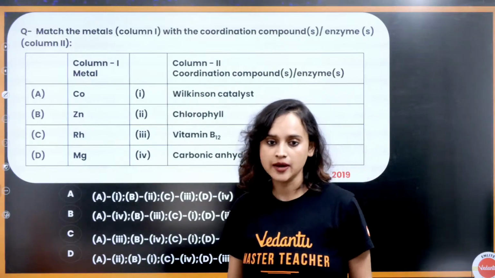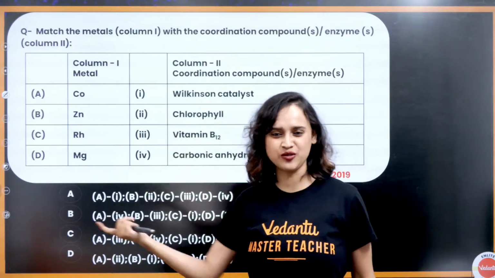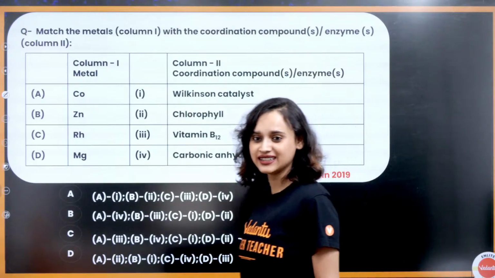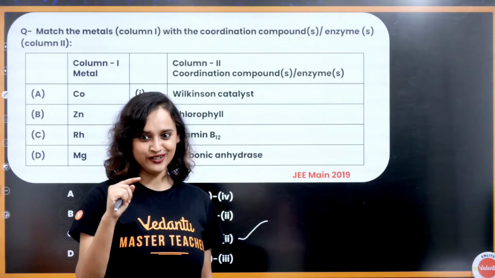Option C. Mg is in chlorophyll. See, even if you know just 2 answers, you can answer it. So easy. And this has come in JEE Main 2019. Easy, right? You can do it. Is the confidence getting boosted up now?